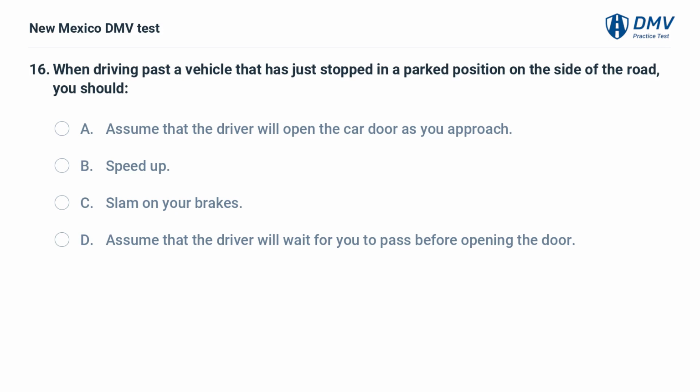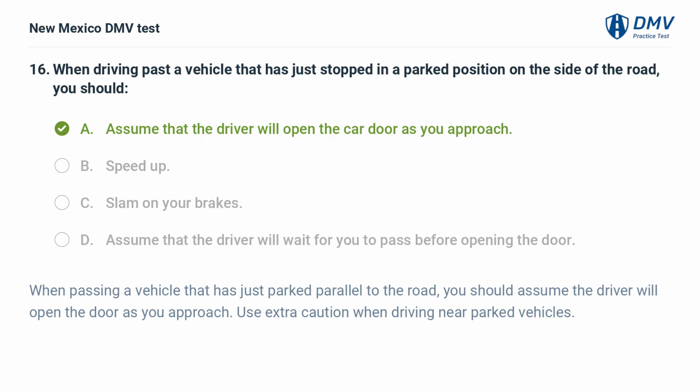When driving past a vehicle that has just stopped in a parked position on the side of the road, you should A. Assume that the driver will open the car door as you approach. B. Speed up. C. Slam on your brakes. D. Assume that the driver will wait for you to pass before opening the door. The answer is A. When passing a vehicle that has just parked parallel to the road, you should assume the driver will open the door as you approach. Use extra caution when driving near parked vehicles.